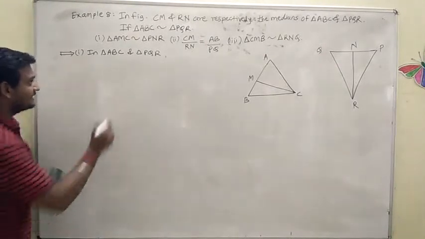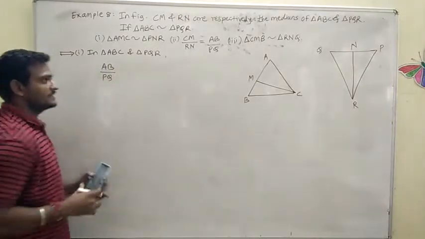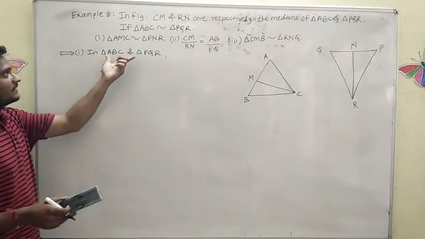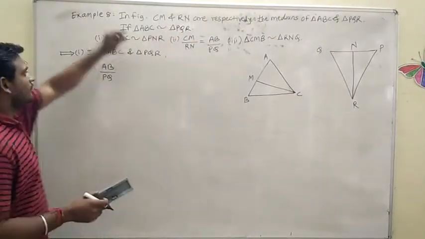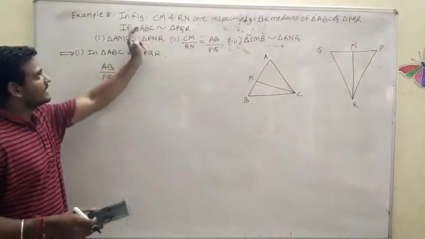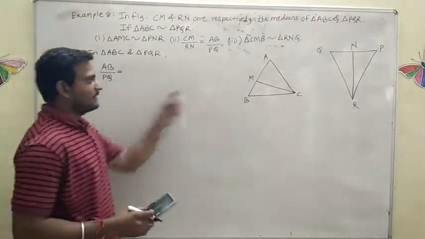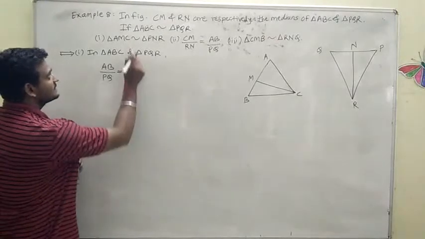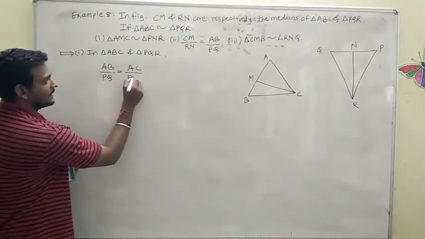Can I write the ratio like this? AB divided by PQ. Don't see the figure. You can write directly by this similar criteria. Here it is given that triangle ABC is similar to triangle PQR. From that you can write AB divided by PQ, AB side corresponding to PQ, is equal to AC divided by PR. Can we write PR?